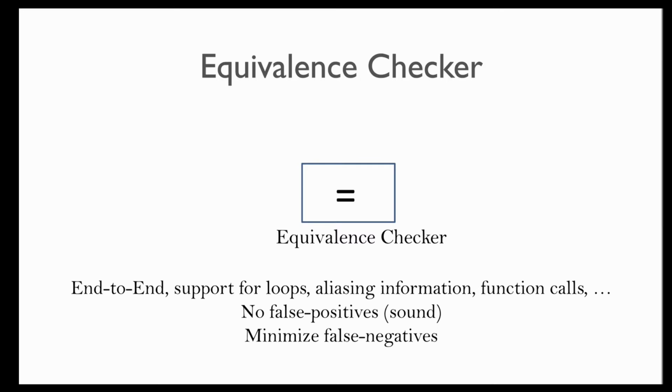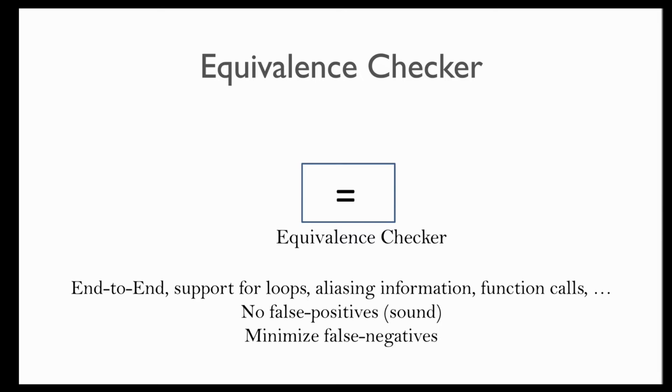Importantly, the equivalence checker must have no false positives. In other words, it must return true only for truly equivalent programs. In other words, the equivalence checker must be sound. A false negative is a situation where an equivalence checker returns false when the programs were actually equivalent.